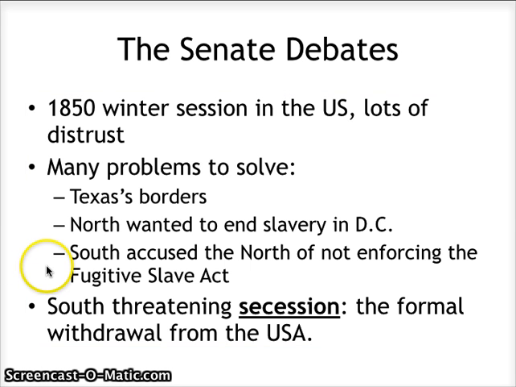The third thing is that the South accused the North of not enforcing the Fugitive Slave Act. Now the Fugitive Slave Act means that if a slave were to escape from its owner to the North and was caught in the North, Northerners would have to send that slave back to its owner. After all this arguing, the Southern states are basically threatening secession. What that means is that they are going to withdraw from the United States Union, and that they will be forming their own country.